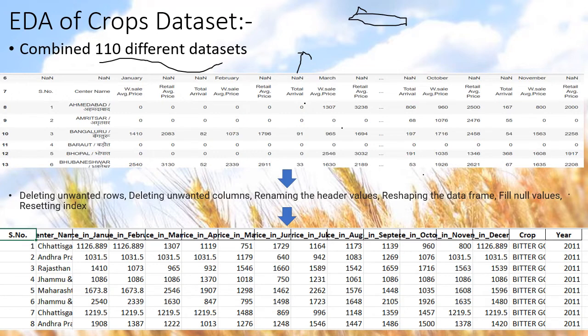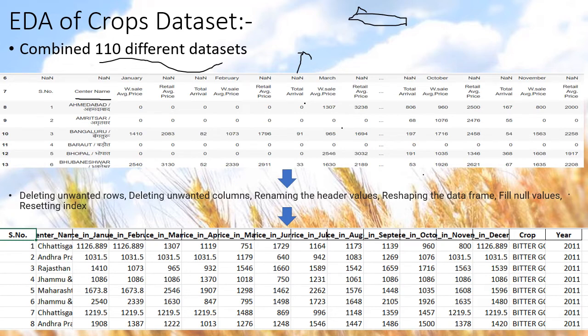If you look at the center name in the initial data set, it contains the information regarding the center at which this data is collected, and these column values also contain non-English alphabets.